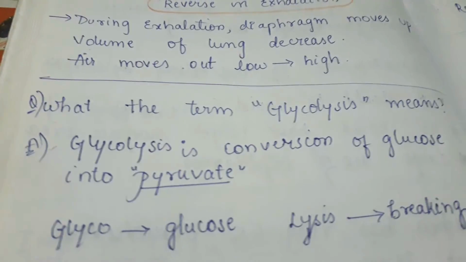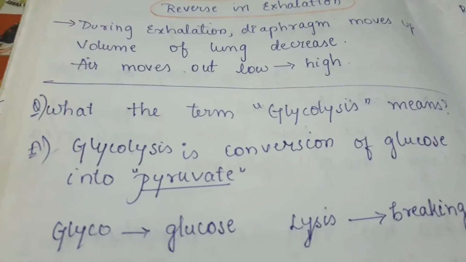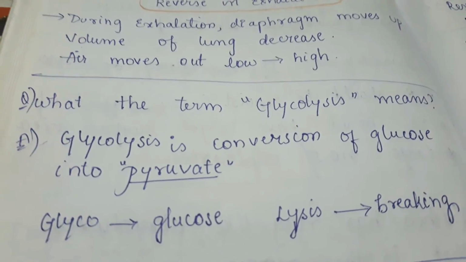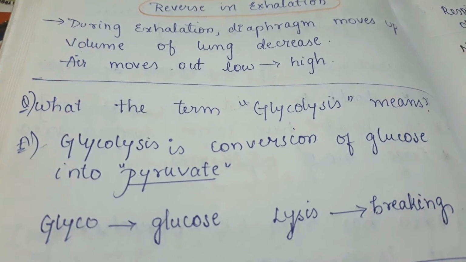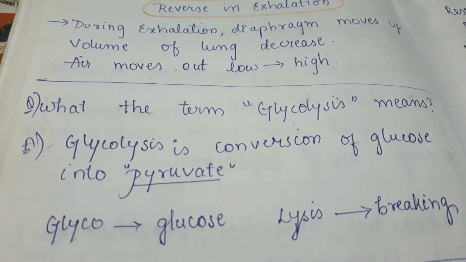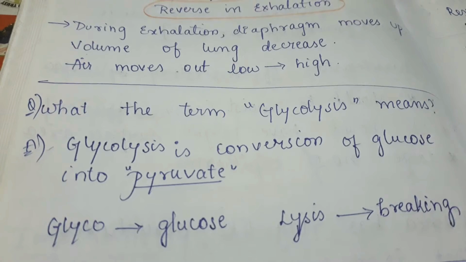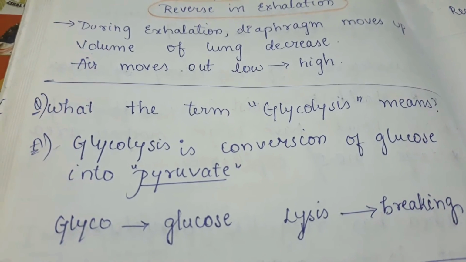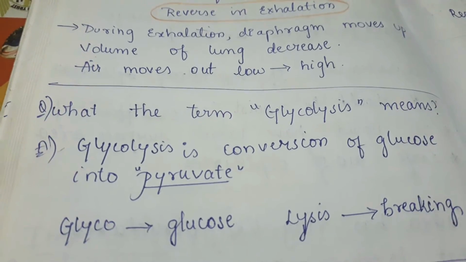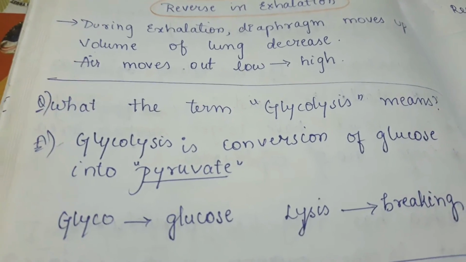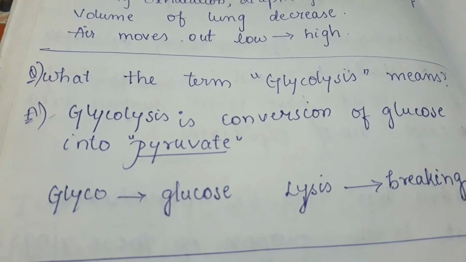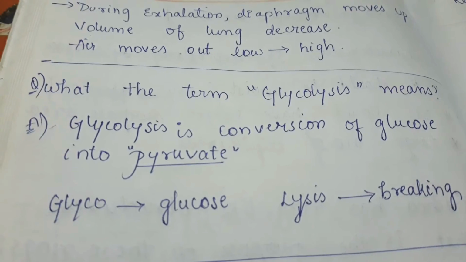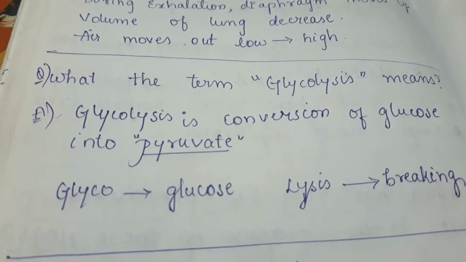Okay, now what does the term glycolysis mean? Glycolysis is the conversion of glucose into pyruvate. When you see glucose, we have C6H12O6, that is, carbon has 6 atoms, whereas in pyruvate those 6 carbons will be changed to 3 carbons and it will become C3. Glyco means glucose, lysis means breaking. Glycolysis means glucose breaking into pyruvate. Here carbon is getting broken down.